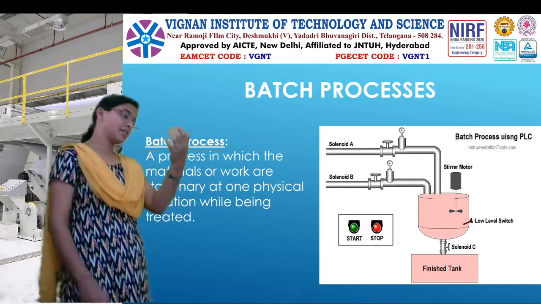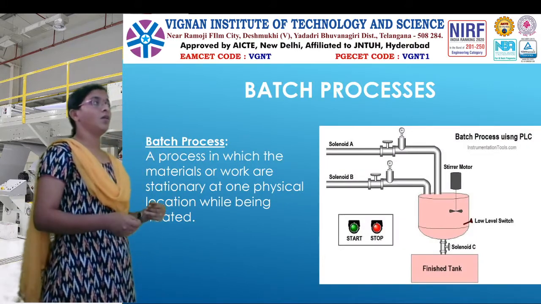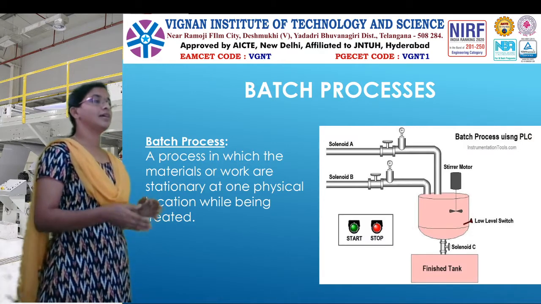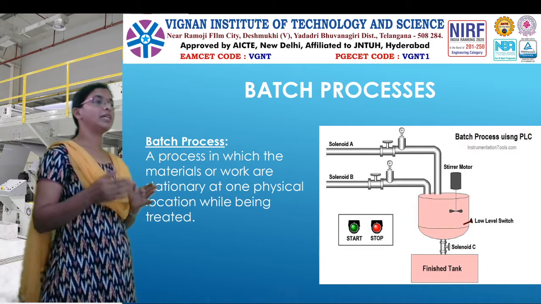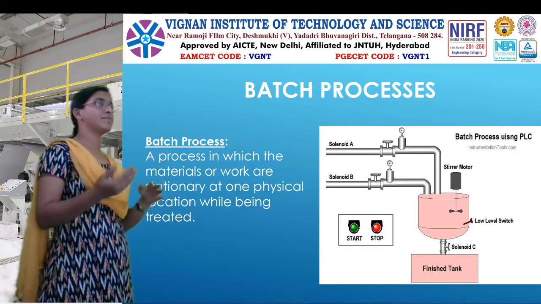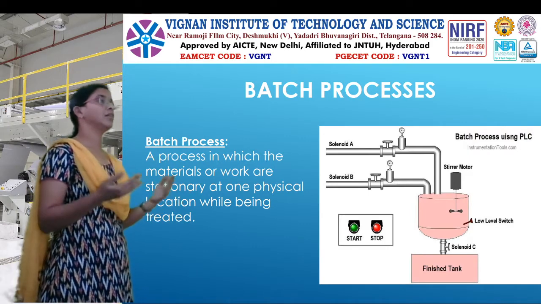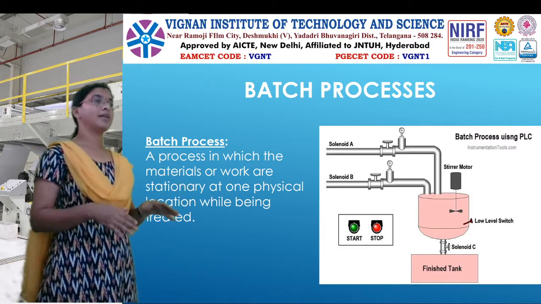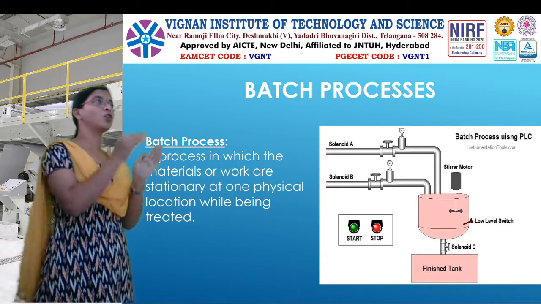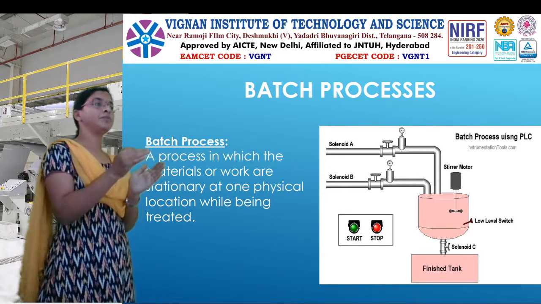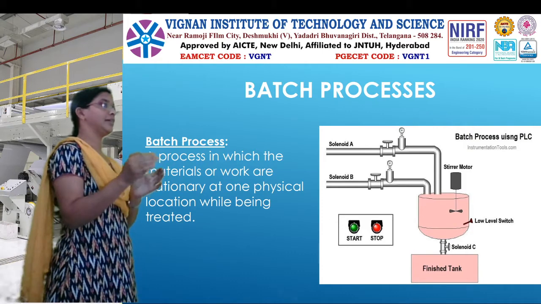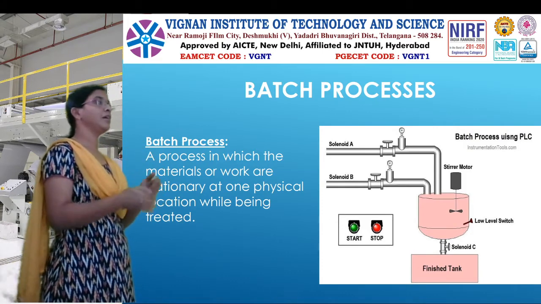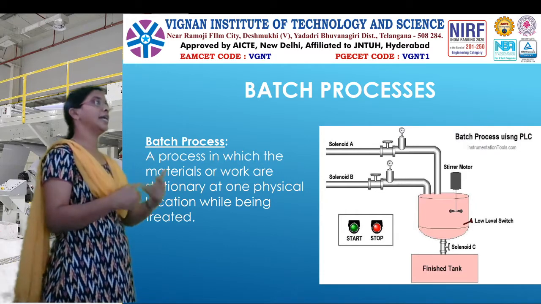Now, batch process. What is meant by batch process and what is meant by continuous process? In most industries we have these two types: one is the batch process and the other is the continuous process. Batches are nothing but groups, so there is a lack of continuity; production happens in batches, not in a continuous manner.